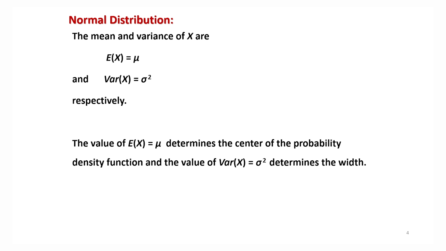I'm not going to give you here the mathematical derivation of different properties of normal distribution, but I will tell you the important properties of the random variable x. So the mean of x, where x follows the normal distribution, is mu. This is called the expected value of x, which is mu.